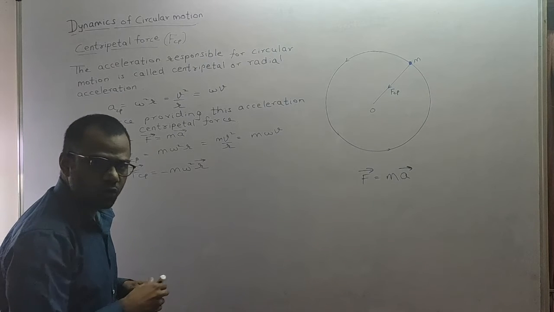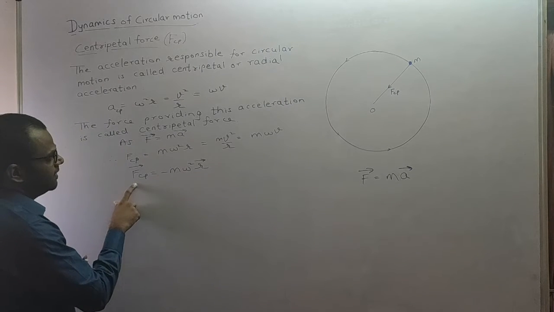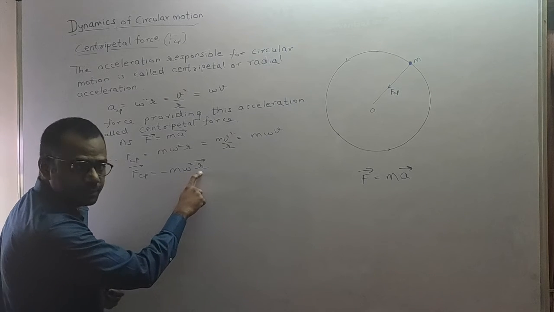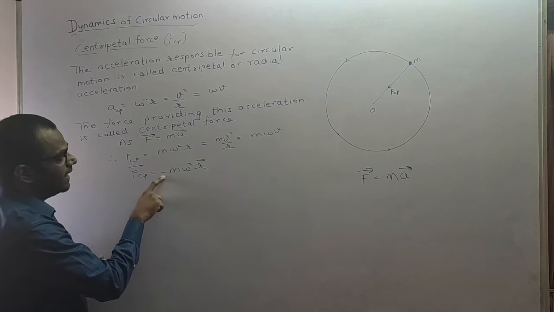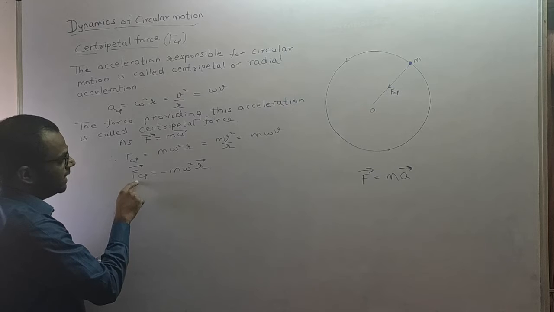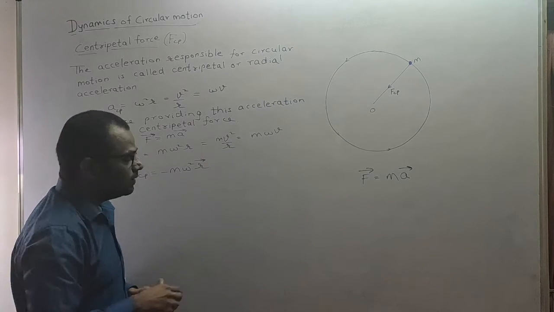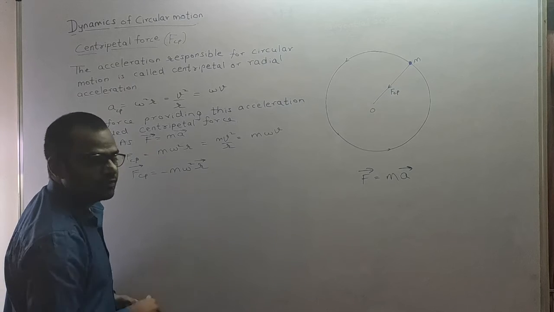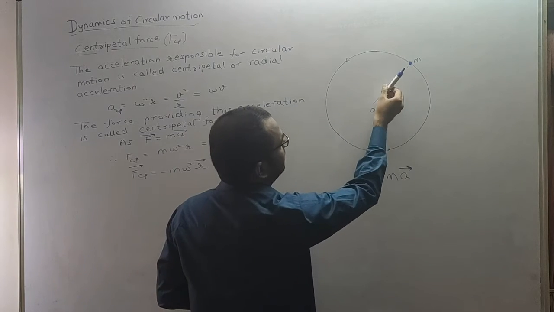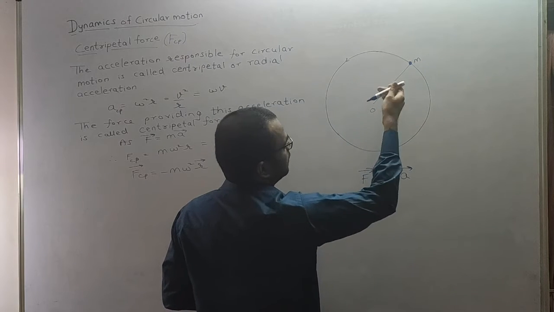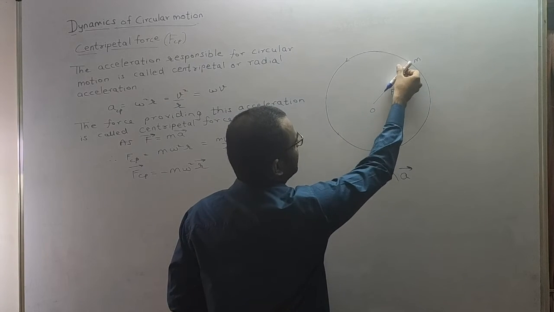Now, in vector form, to also denote the direction, I can write F_CP is equal to minus m omega square r. The minus sign indicates that the direction of centripetal force is opposite to that of the radius vector or position vector. In this case, the position vector is over here, and hence the centripetal force is opposite to that. That means towards the center, like this.